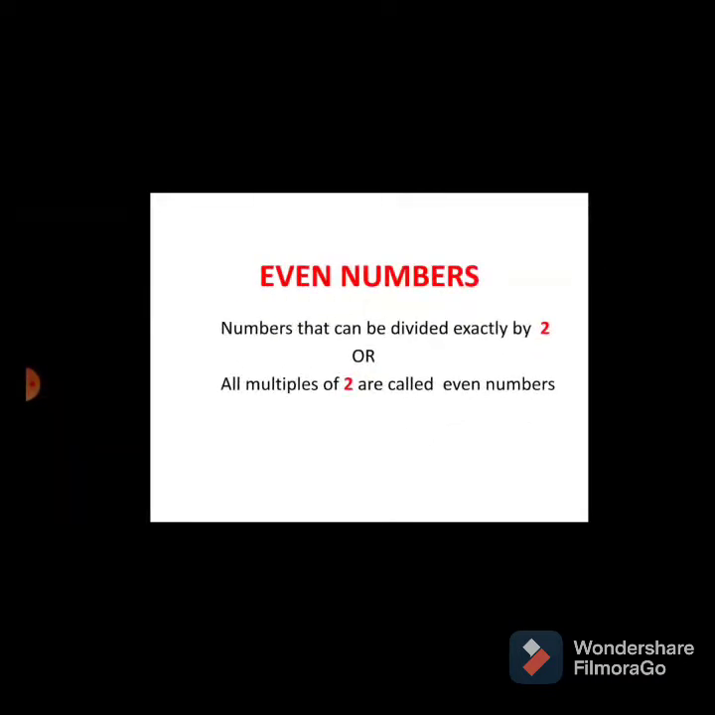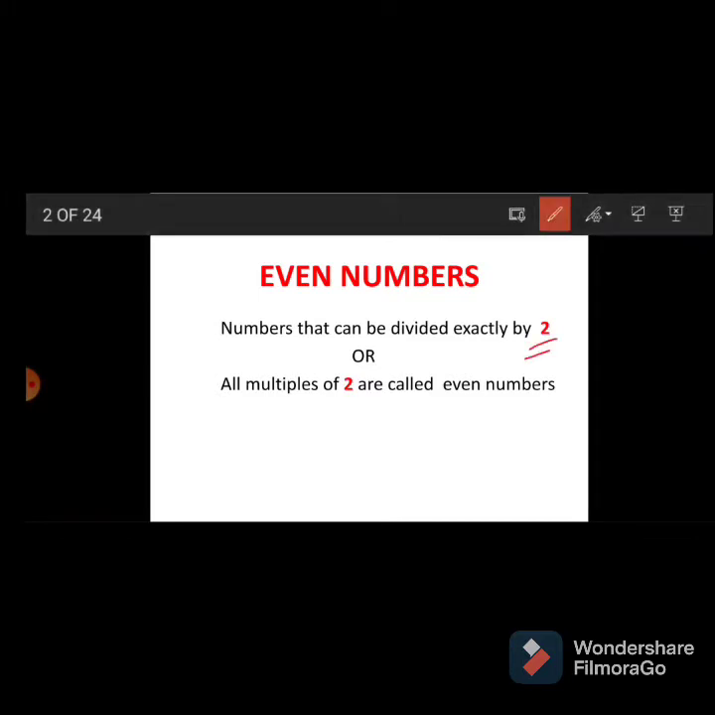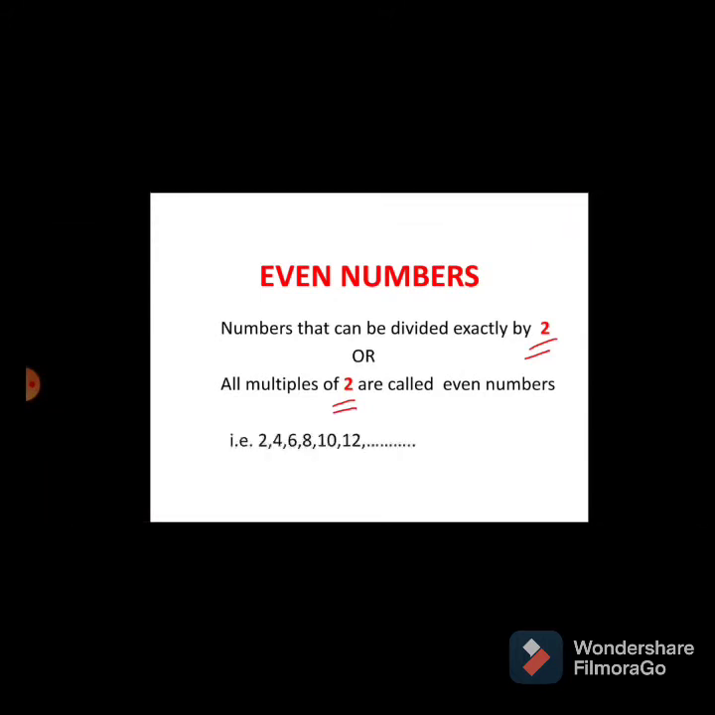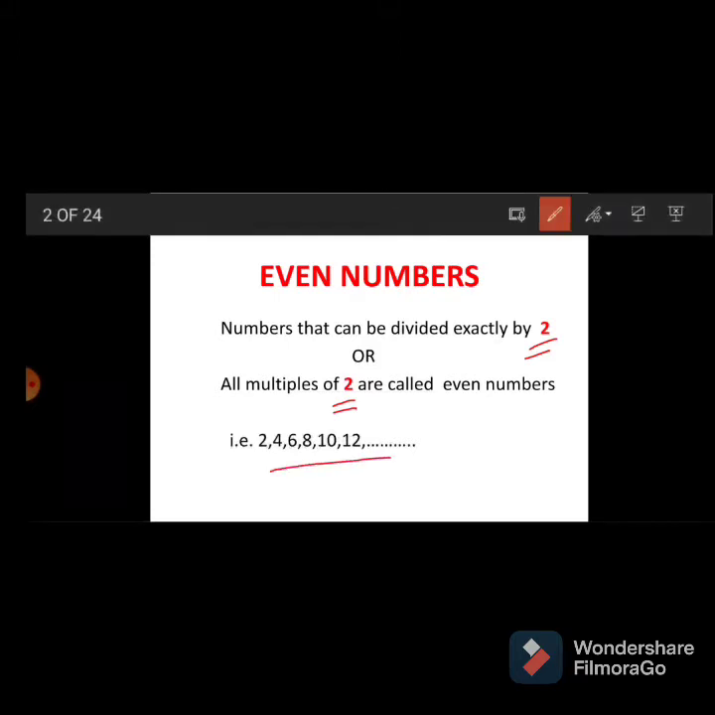What is the meaning of even number? Even numbers are numbers that can be divided exactly by 2, or all multiples of 2 are called even numbers. Means what? All multiples of 2 means 2, 4, 6, 8, 10, 12, like this. Any number multiplied by 2 gives multiples. And numbers that can be divided exactly. What is the meaning of exactly divided?